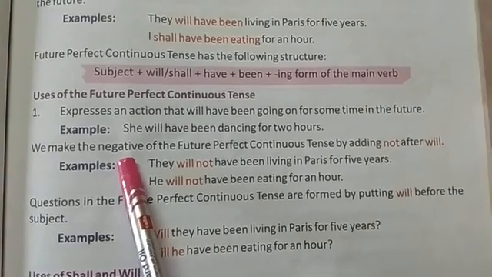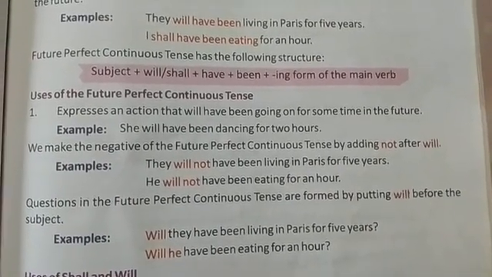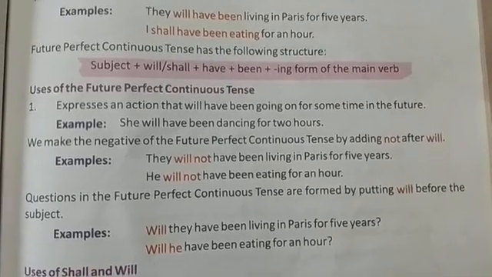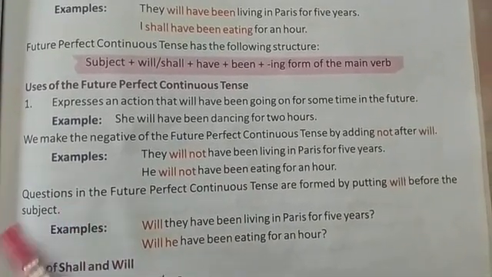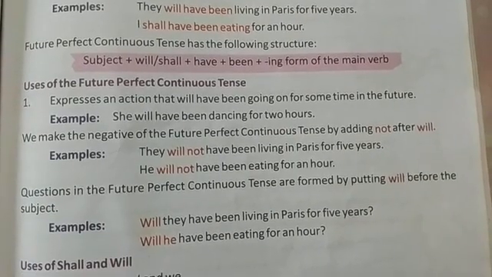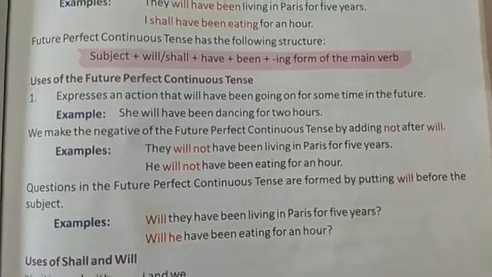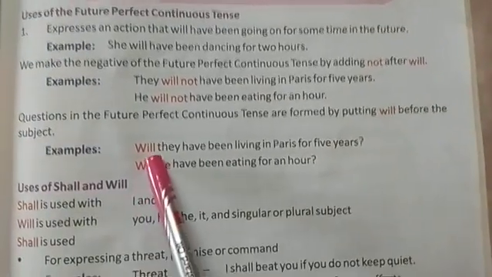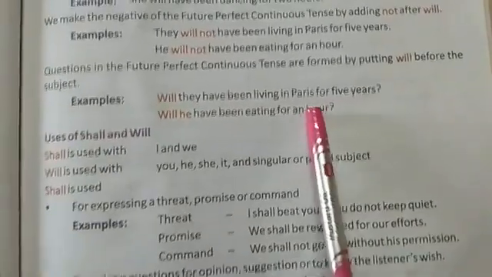So to make a negative sentence in future perfect continuous tense, we will just add not after will. The same thing is given here. And to form questions in future perfect continuous tense, we will start the sentence with will, and after writing will we will put the subject. See the example: will they have been living in Paris for 5 years?